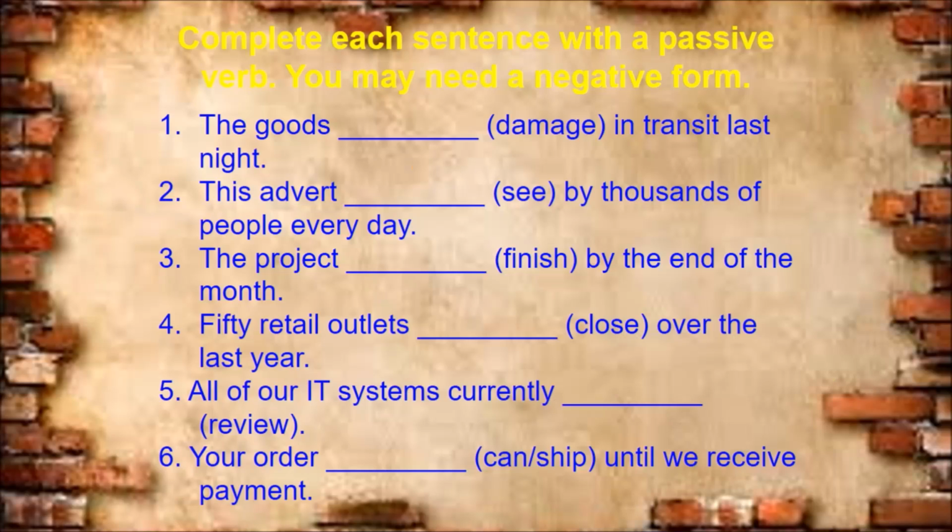And we have come to an end. So far we have learned all the tenses. What are the tenses we have learned? We have learned simple present, simple past, simple future, present continuous and past continuous. We don't have any passive form for future continuous. Then present perfect, past perfect and future perfect.